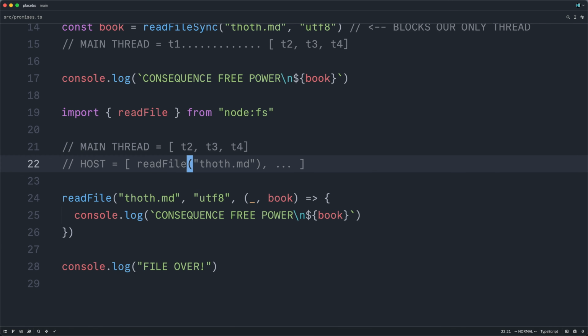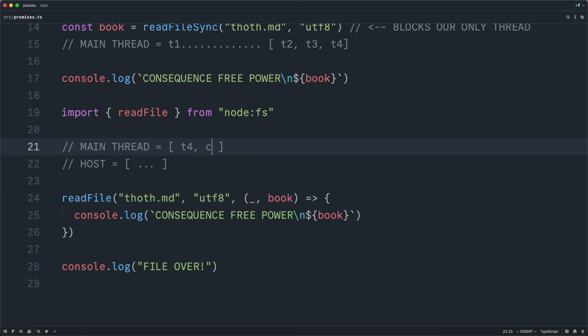So while the file is still being processed byte by byte, the main thread can dequeue task 2 and start working on that. Perhaps it manages to work its way through a couple of tasks, and then at some point, our readFile operation will complete, that worker thread will be released to do some other work, and our callback will be enqueued onto our task queue. That would be this function here, getting called with whatever the contents of the file are.